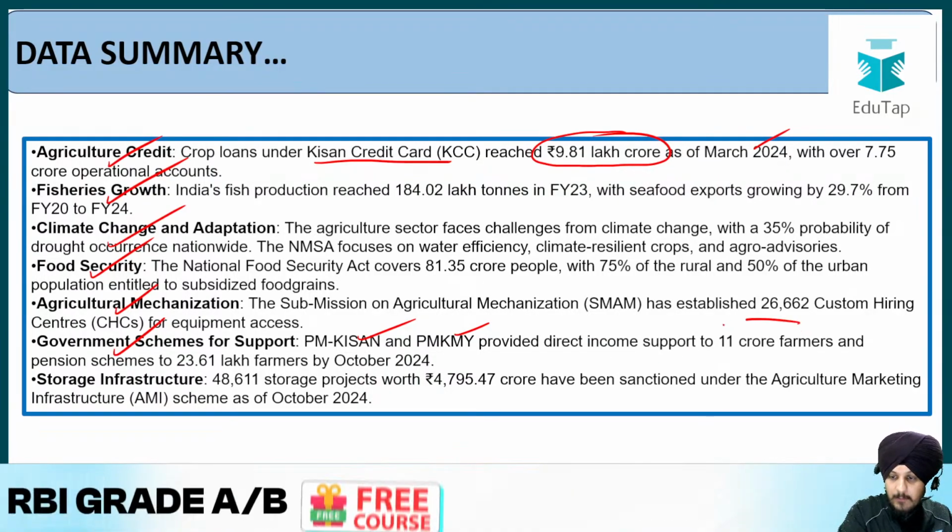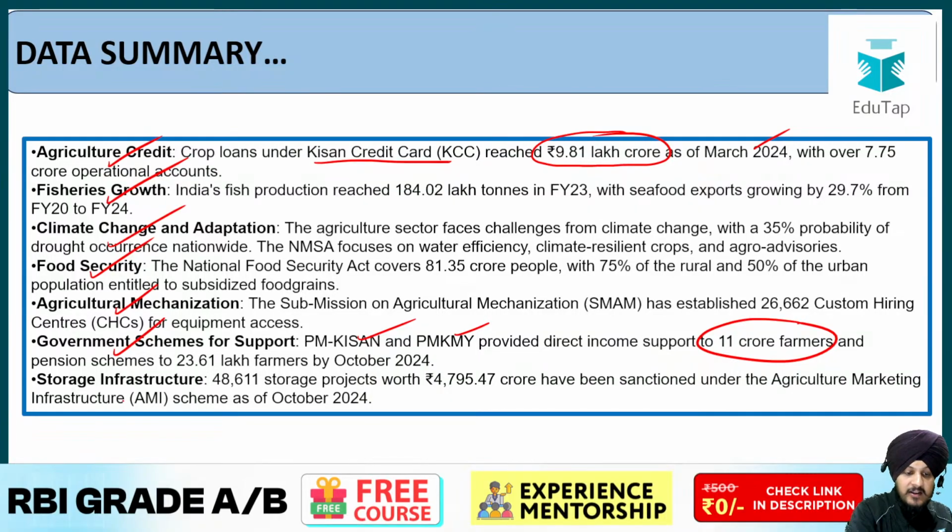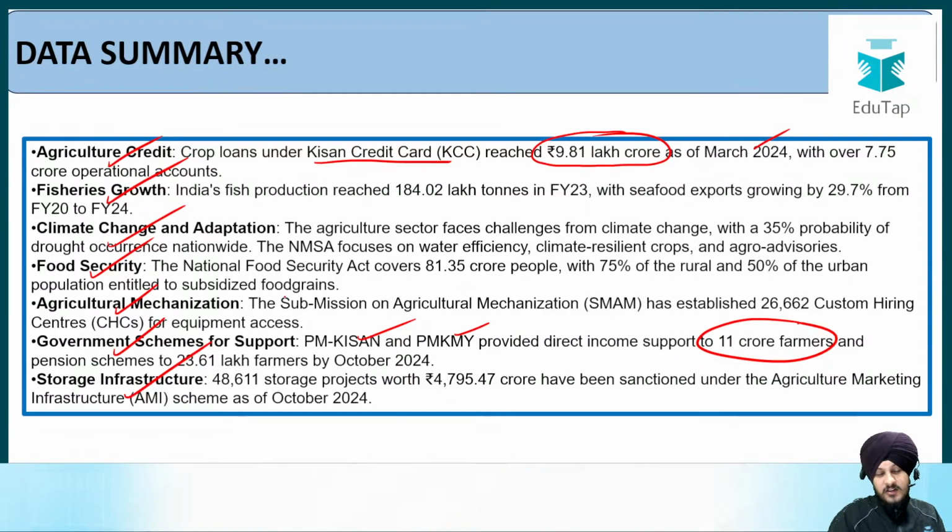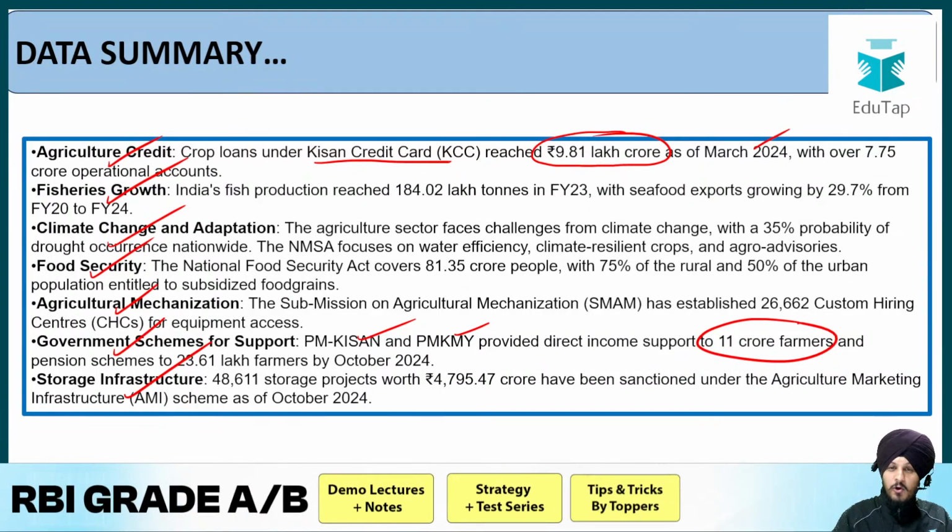So how many farmers have been covered? You have data regarding that. Then we have data regarding the storage infrastructure. There was other type of data also. A lot of data is there.